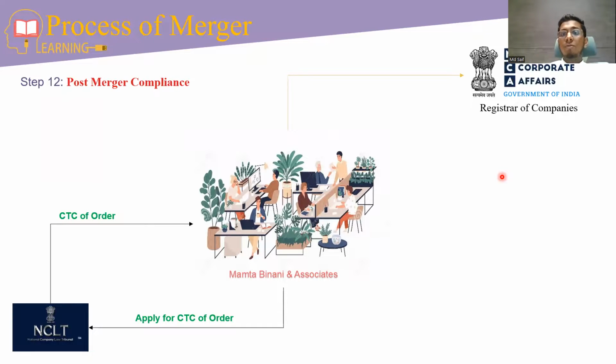Then we have to submit Form INC 28 within 30 days of obtaining the certified true copy of the order. It is for the purpose of informing the Registrar of Companies that the scheme of amalgamation has been approved by the NCLT.